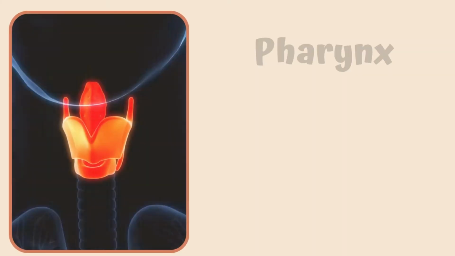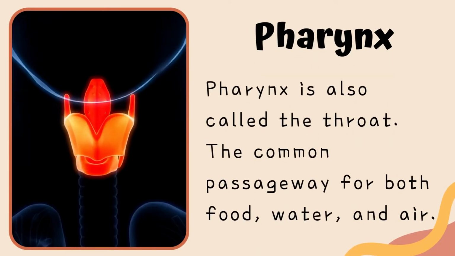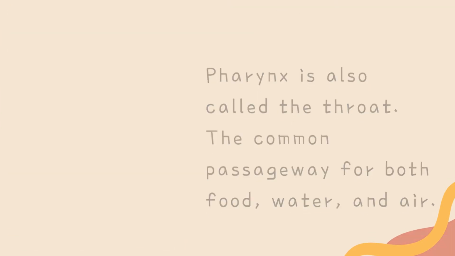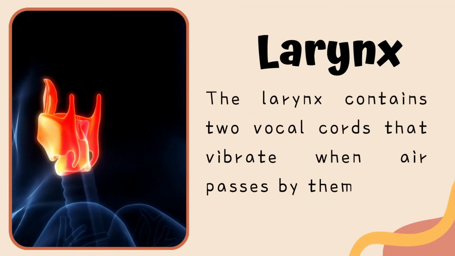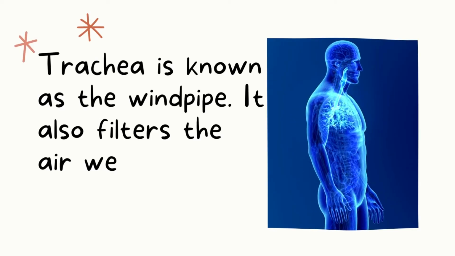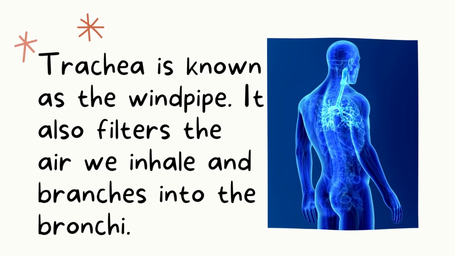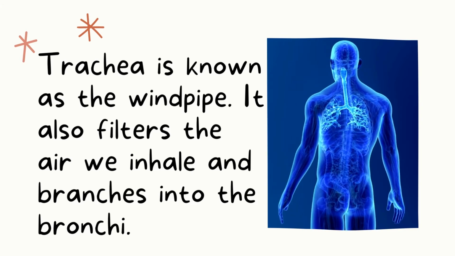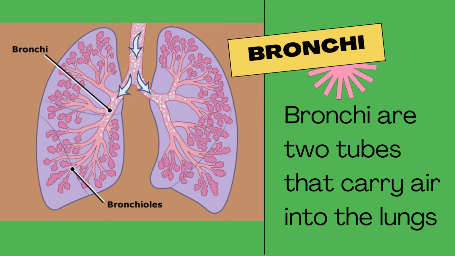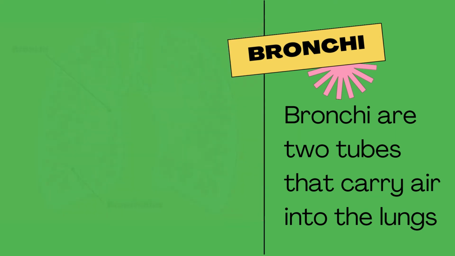The pharynx and larynx. The pharynx is also called the throat. It is the common passageway for food, water, and air. The larynx contains two vocal cords that vibrate when air passes by them. The trachea. The trachea is known as the windpipe. It also filters the air we inhale and branches into the bronchi. The bronchi. Bronchi are two tubes that carry air into the lungs.